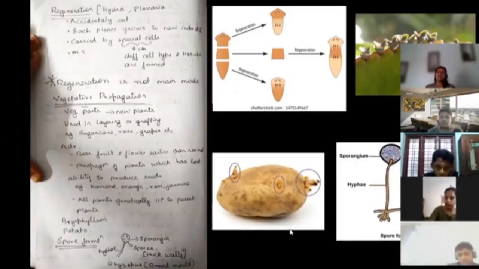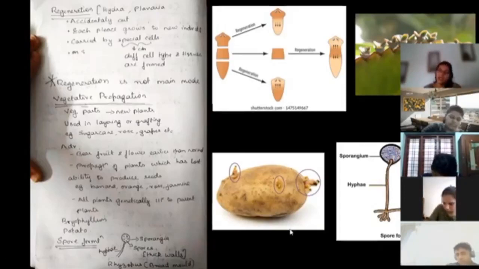See, what is vegetative reproduction? It is the production of new plants from a vegetative part, which is not the reproductive part. The reproductive part is the flower. If the plant is coming from any other part other than the flower, it can come from the stem, the root, or the leaf.